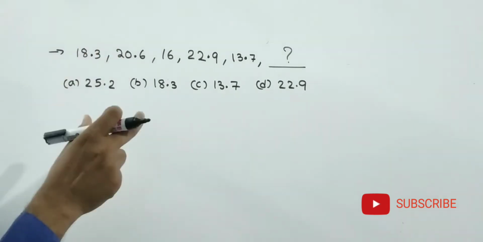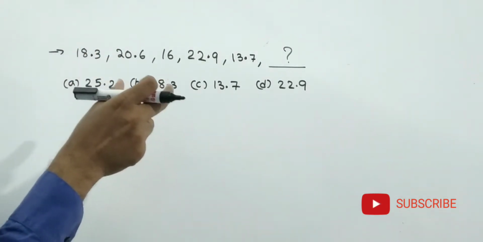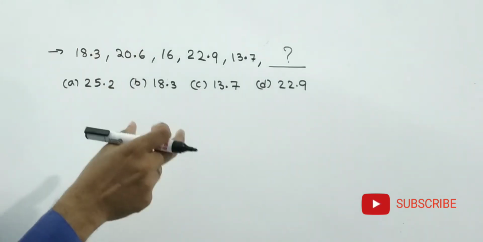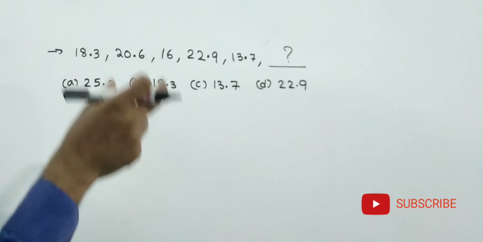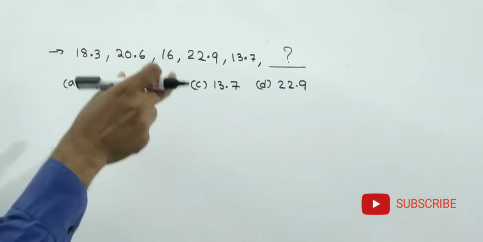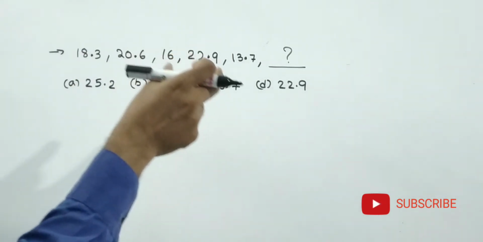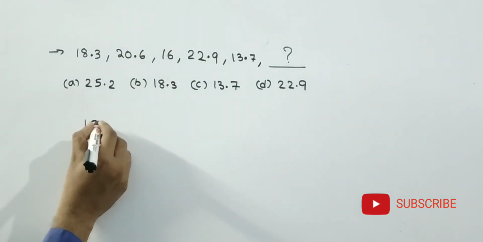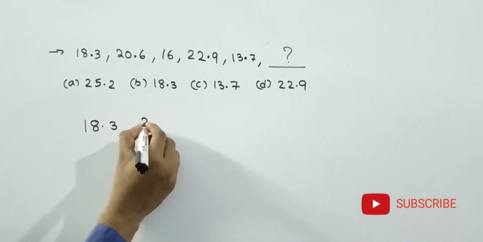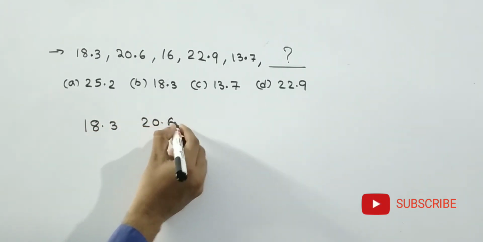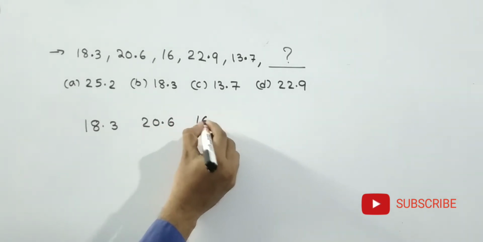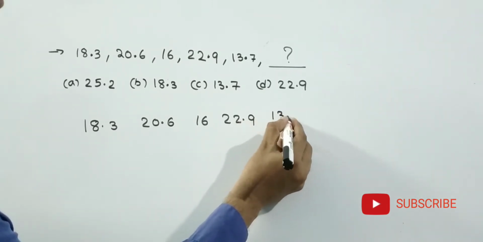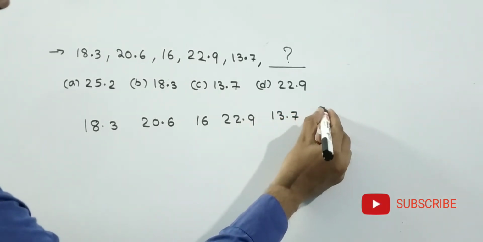For this, first we have to find the difference between the numbers. See friends, from the starting onwards, we just find the difference between the numbers, and we can get the logic behind the given series. First, what he has given: 18.3, 20.6, 16, 22.9, 13.7. Then what is the next number?